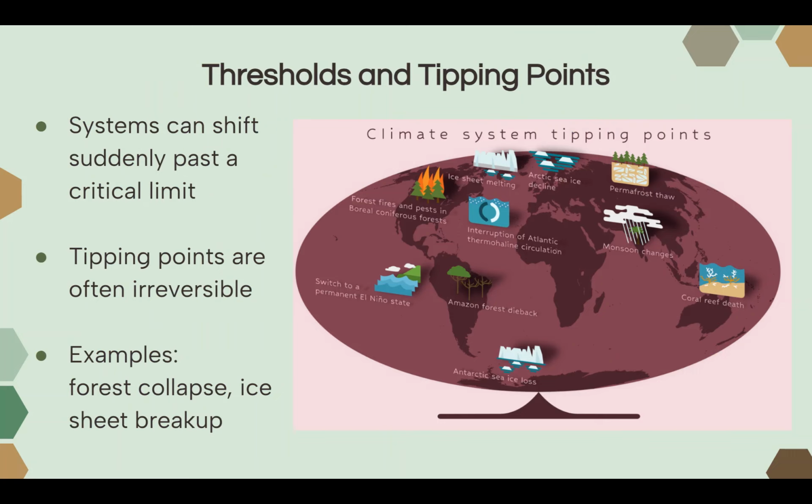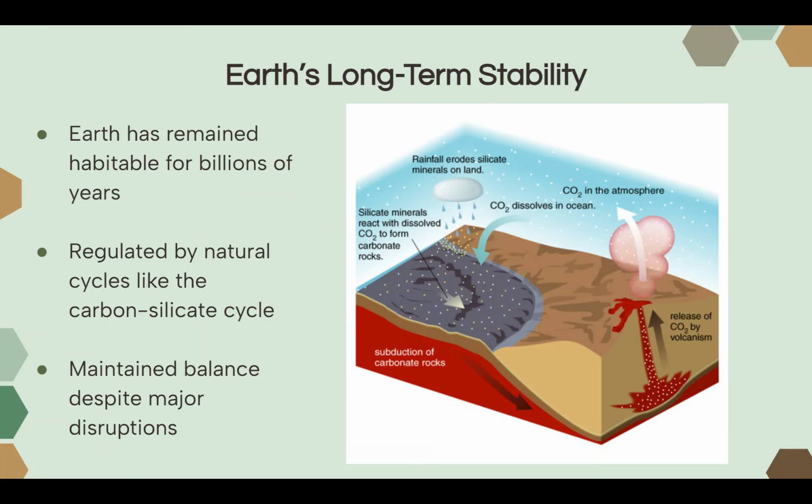Certain tipping points that we're currently approaching are the collapse of forests, the breaking up of ice sheets, and the interruption of the Atlantic thermohaline circulation, which is disrupting the ocean currents, which may disrupt the climate in different regions, and so on and so on. Remember, the Earth system is made up of so many parts that are all interconnected. So one change can cause multiple changes to other parts of the Earth system, which we will talk about more in a future video.